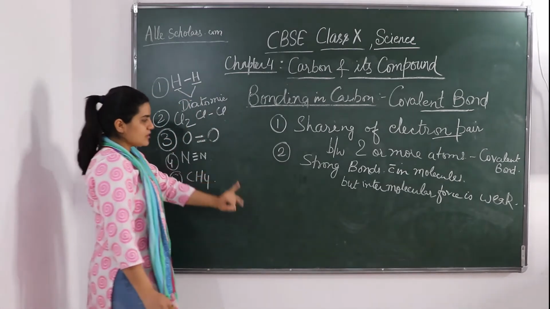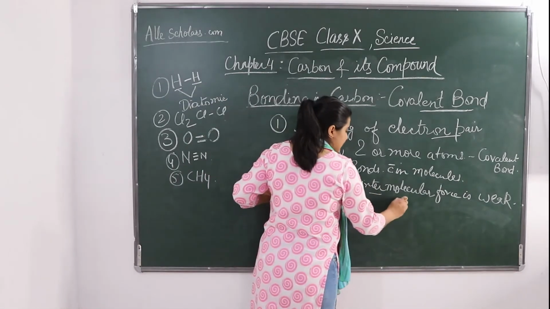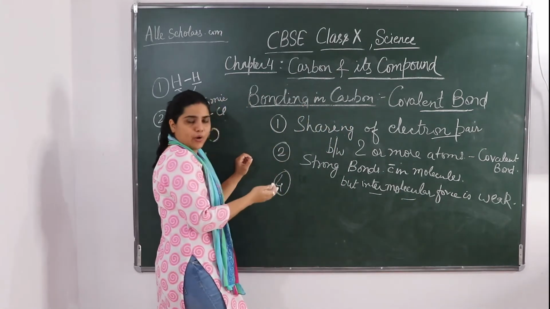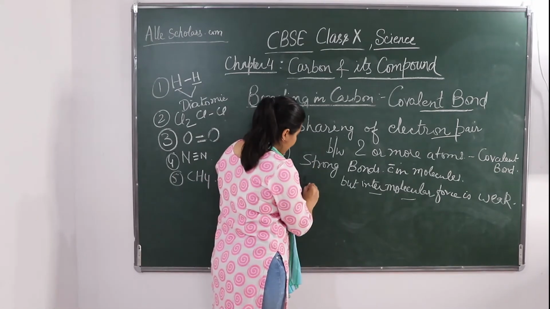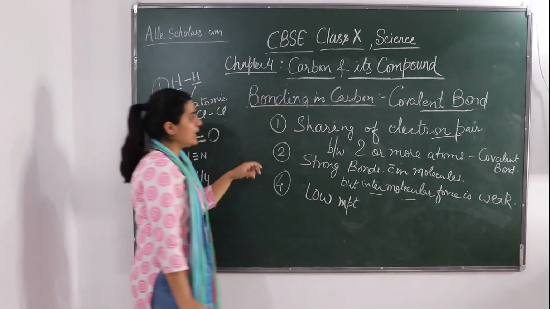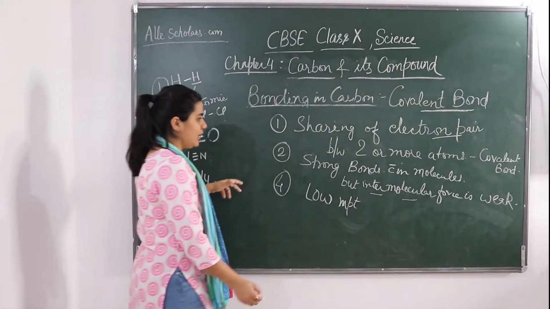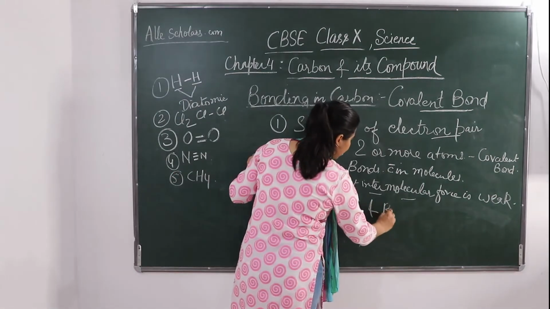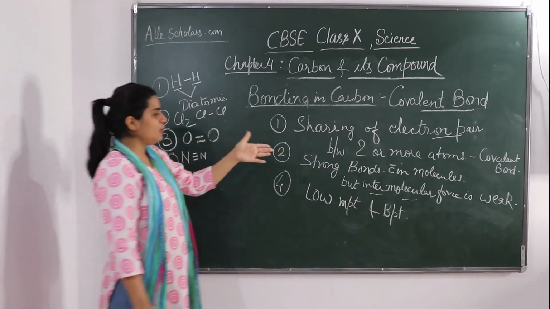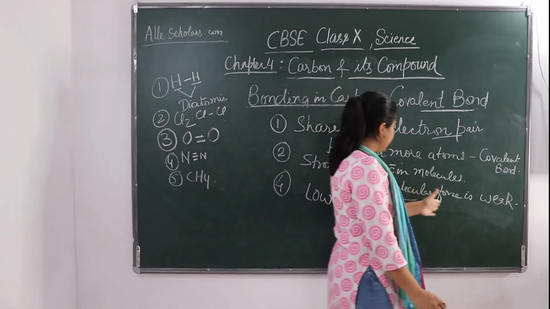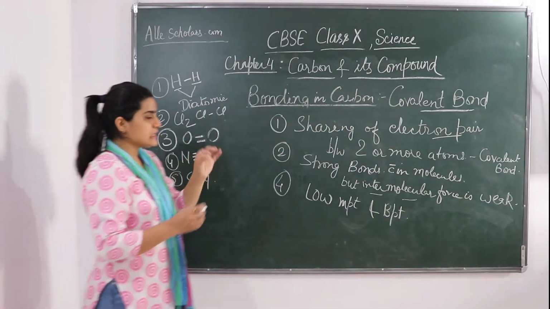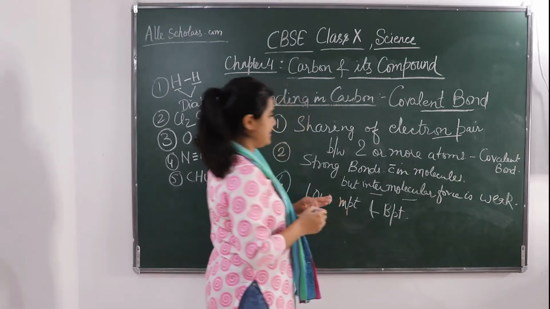So now because of this weak intermolecular force, atoms formed by covalent bond have low melting point. As I have already told you that carbon has low melting and boiling point. So the reason for this is that the bonds within the molecules are strong, but intermolecular force is weaker. It gives rise to these low melting and boiling points.